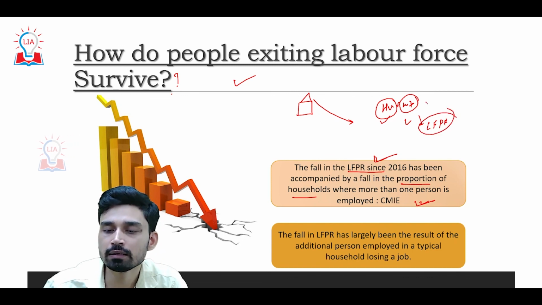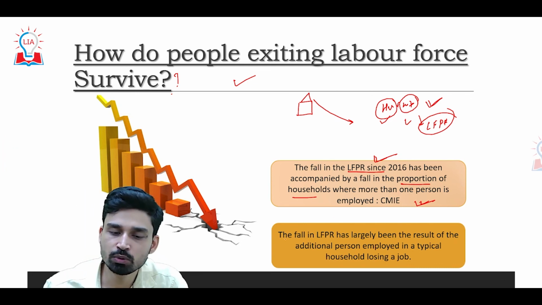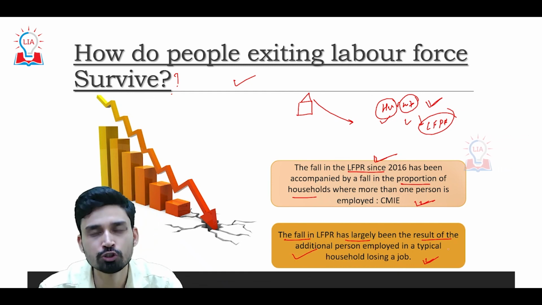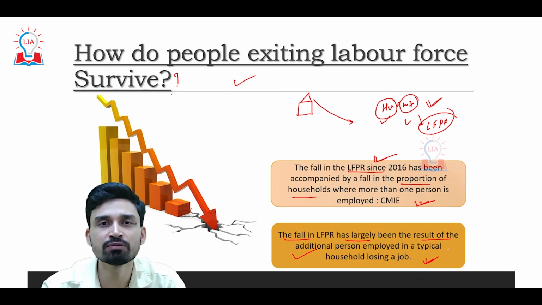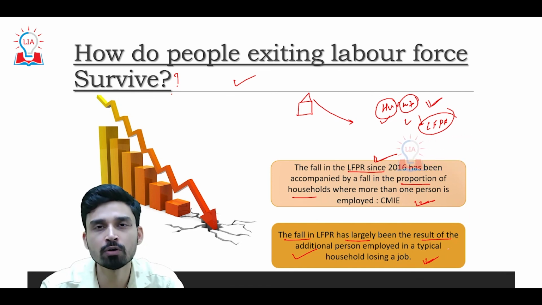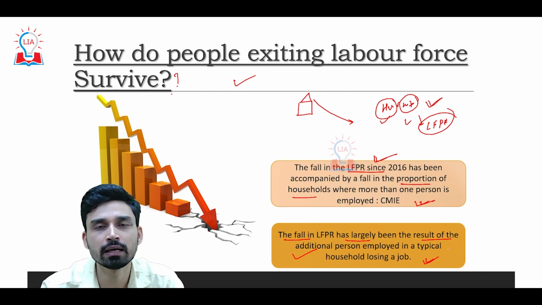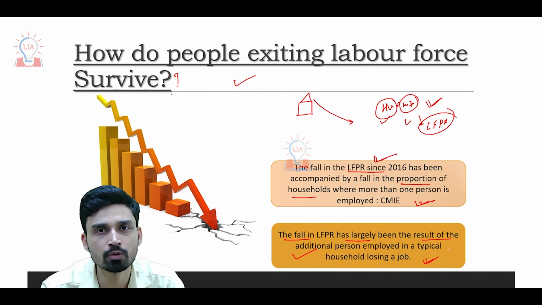But here the effect on the household will not be that high because still one person is earning income, and thus the fall in LFPR has largely been the result of an additional person who is employed in a typical household losing a job. That also discourages this person, or the incentive for this person to again search for a job is not very high, because he or she has the opportunity to wait for a better alternative, as already one person is earning income, and they are better able to run the household at the same time.